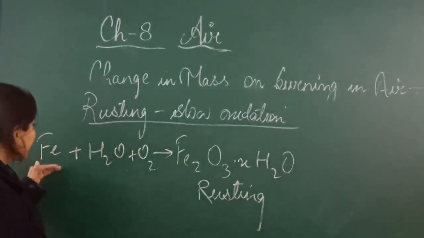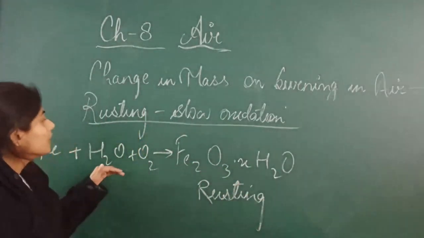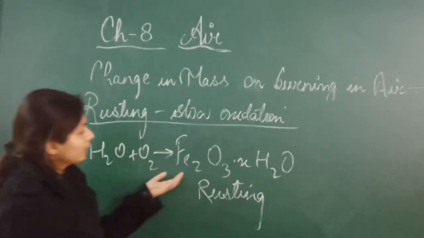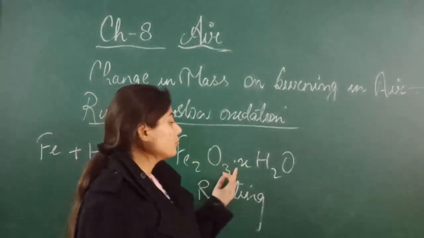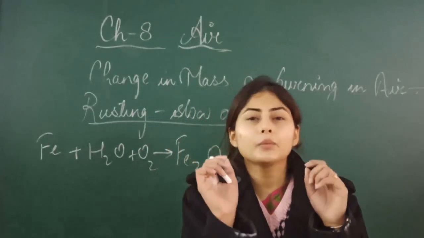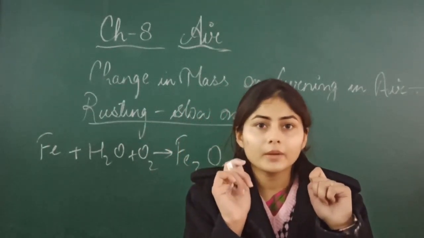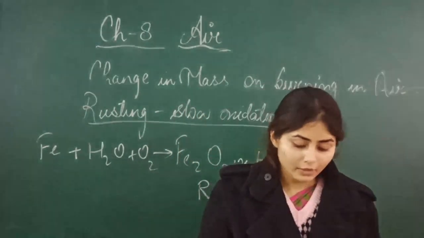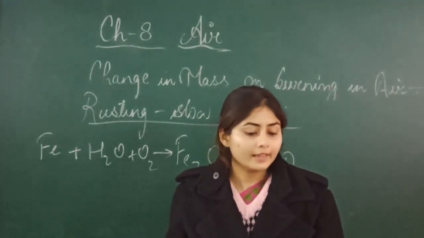Or when an iron object comes in contact with water vapor and oxygen, it forms rust, that is Fe2O3.xH2O. What is rusting? When an iron object gets red brown substances, that is rusting. You have seen this in your daily life, right?